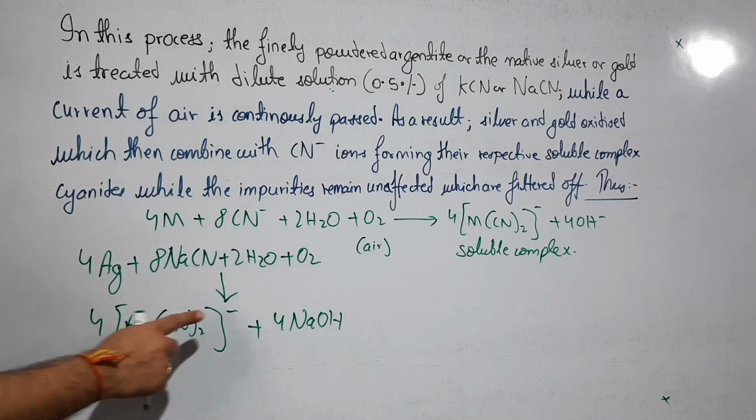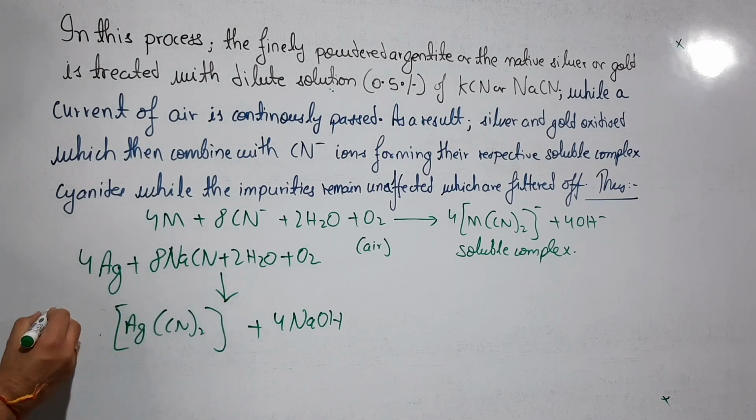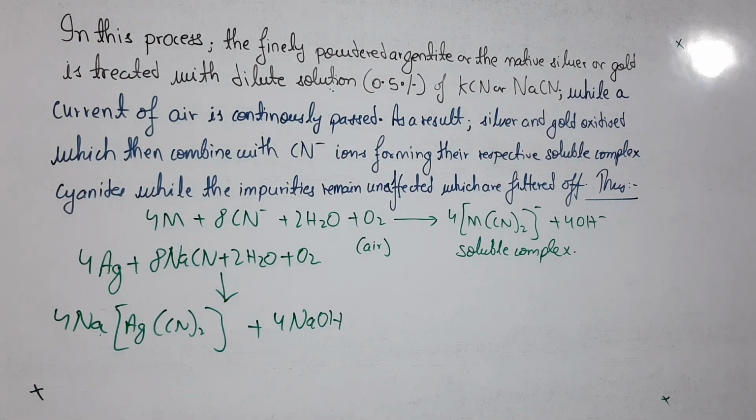So this complex will form. I hope you have understood this reaction. Again, in place of Ag you can write Au, and you will get the reaction for gold also. Clear?